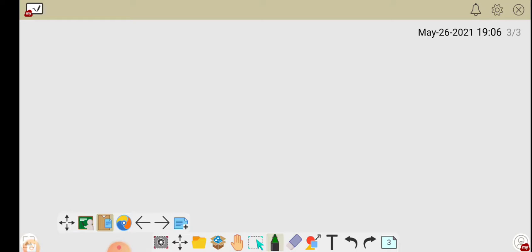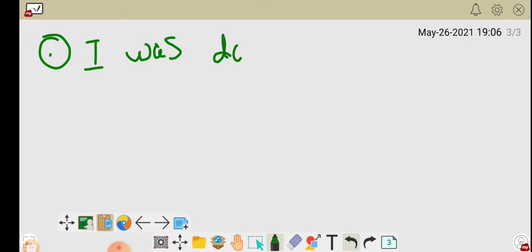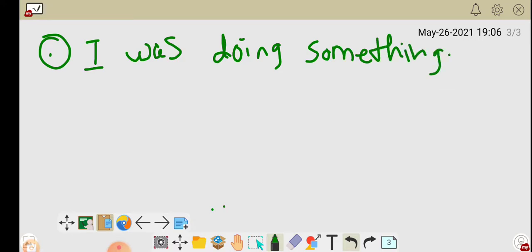Let us take some examples. The first example is: I was doing something. It means I was in the middle of doing something at a certain time.